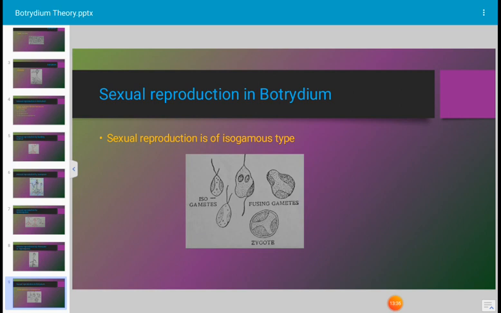After fertilization, a diploid zygote is formed, which is a spherical, thick-walled structure, and the zygote directly germinates into a new thallus of Botrydium. The gametes which are not fused can also parthenogenetically germinate into a new plant. This has been reported. This is all about sexual reproduction in Botrydium.